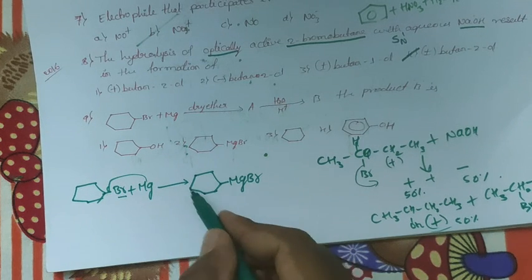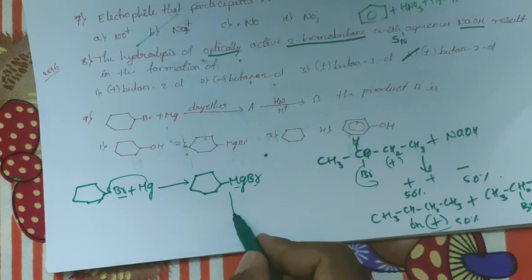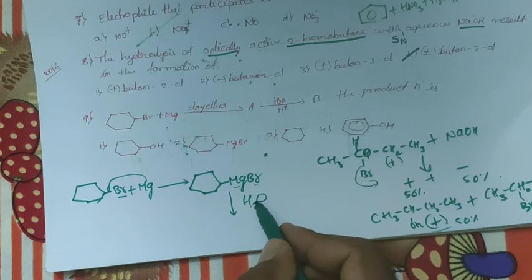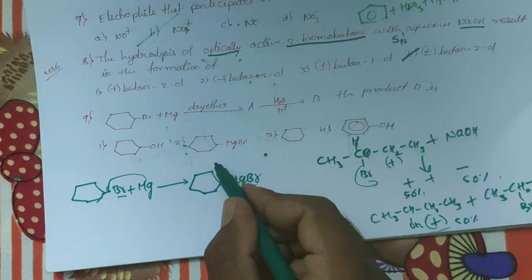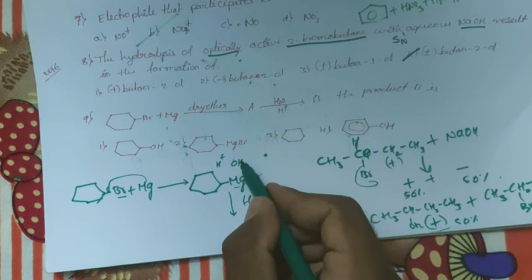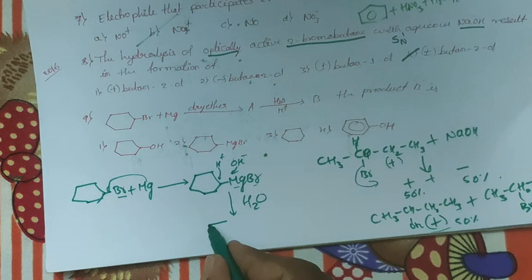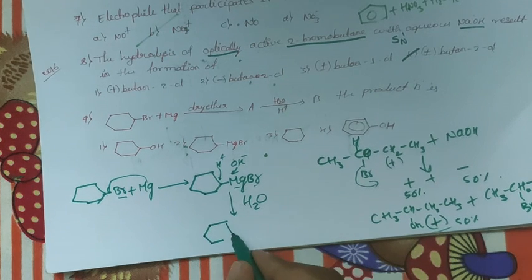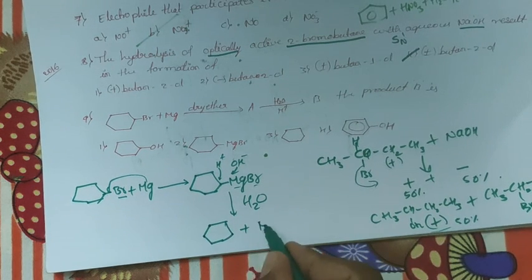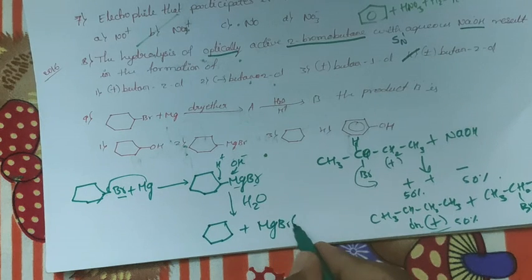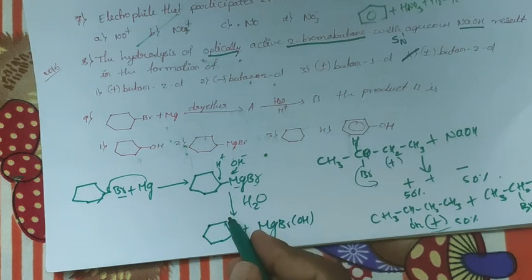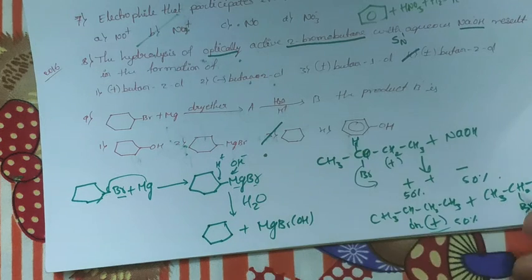Therefore, cyclohexane, Mg and Br. On hydrolysis with H2O, water gives one H plus ion and OH minus ion. H plus attacks here, OH minus attacks this one. Therefore, it gives one cyclohexane product plus Mg, Br, OH, dear student. Therefore, it gives only the cyclohexane product.